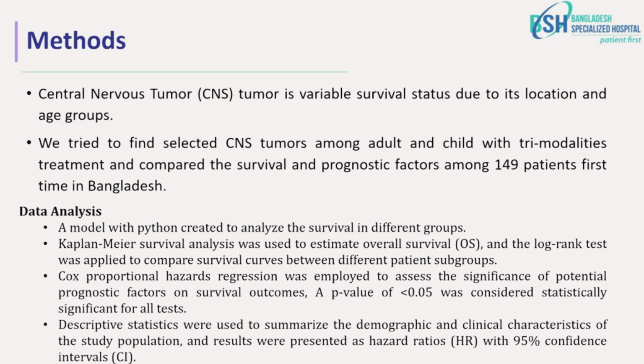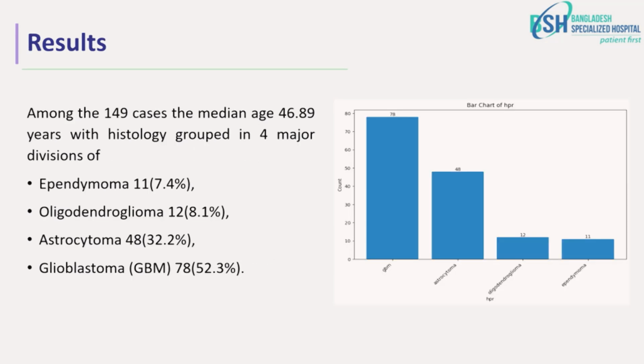For the data analysis, we created a Python model to analyze the survival in different groups. Kaplan-Meier curve was used for the survival analysis, and Cox proportional hazard regression was employed. A p-value of less than 0.05 was considered statistically significant, and descriptive statistics were summarized. Among the 149 patients, the median age was 46.89, with 4 major histology divisions.